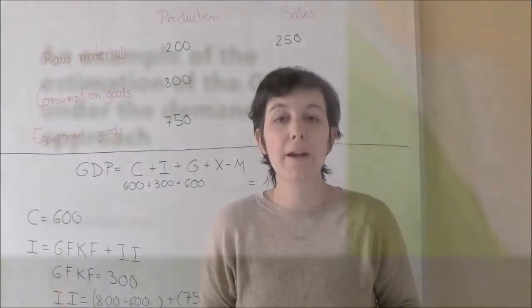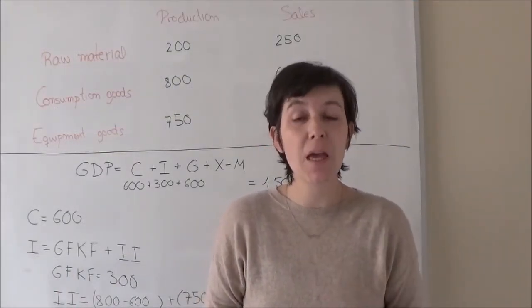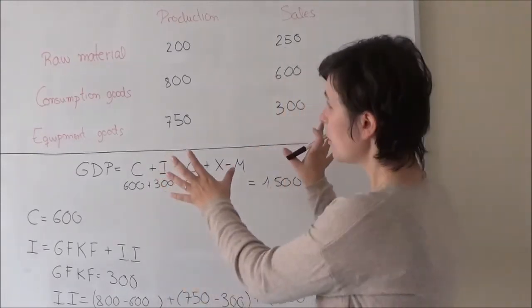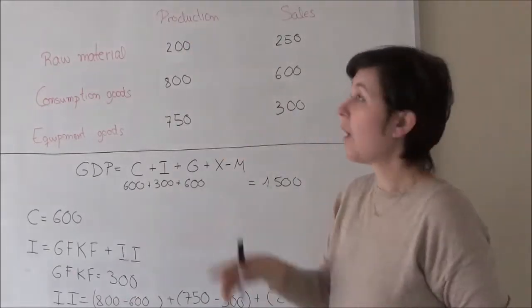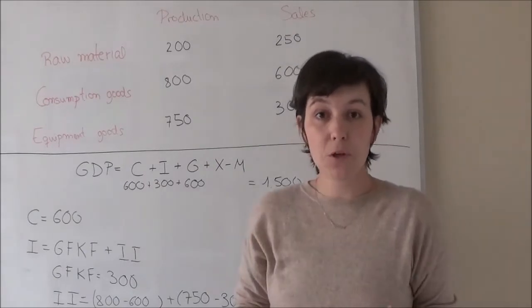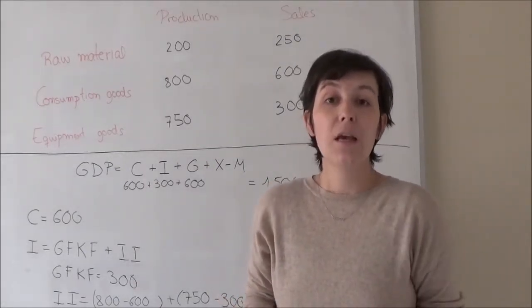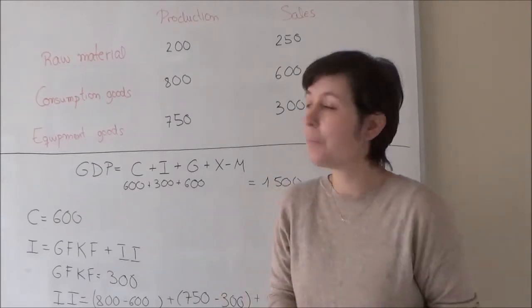Now here we are going to do an exercise in which we are going to estimate the GDP under the demand approach. This is the information that we have. We have one column for production and the other is for sales, where sales is also consumption, because if someone is buying, it's because another one is selling.